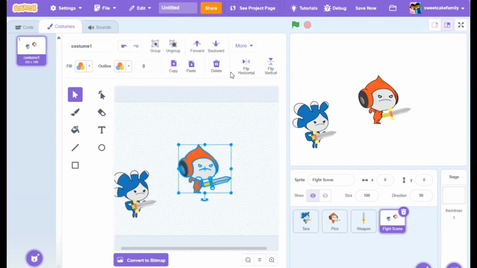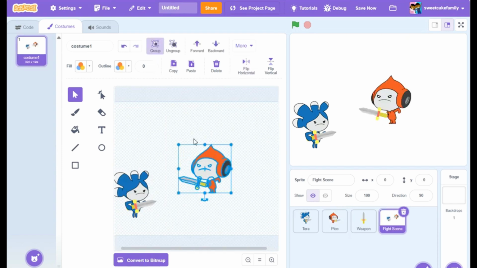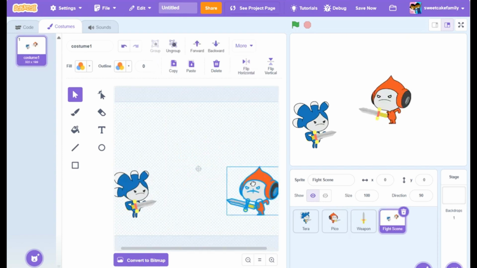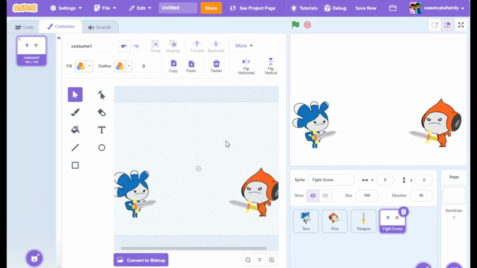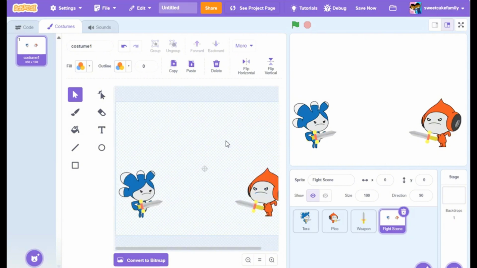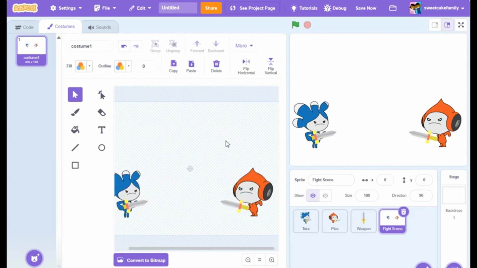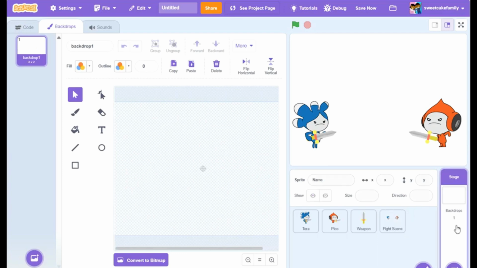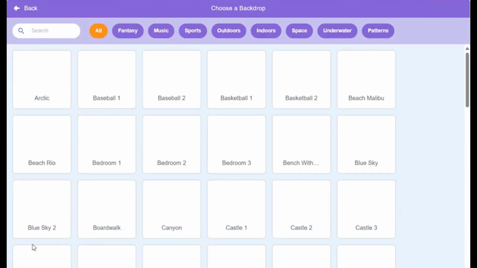Now we can add this Pico into the scene. You could put him to the left side if you want to, but again, I'm putting him to the right side. And there we go. That's the startup ready. Looks pretty good, doesn't it? Looks like they're about to go into a battle scene. Now the action scene just needs a backdrop.